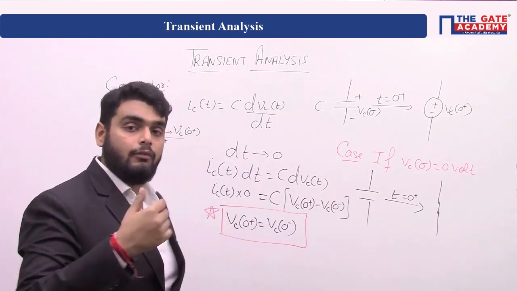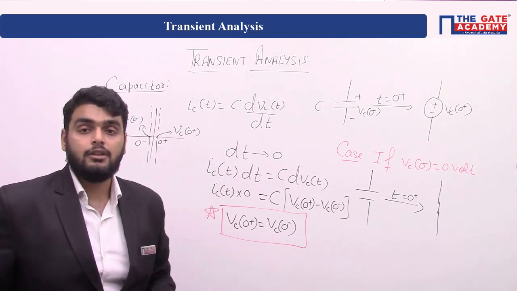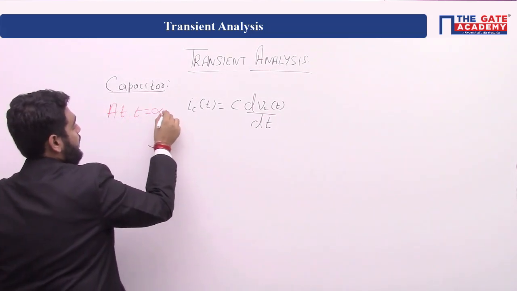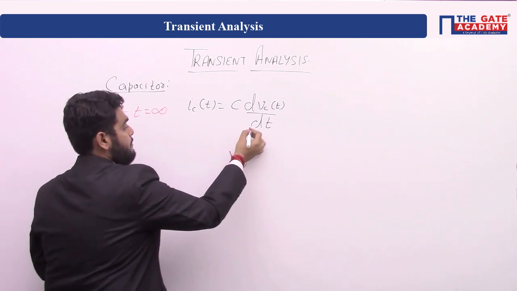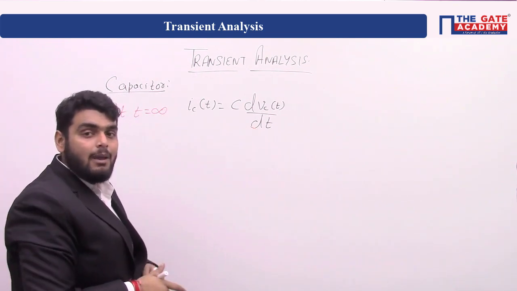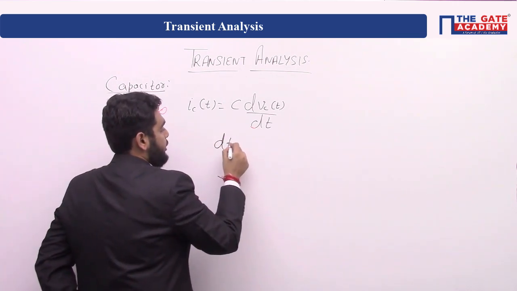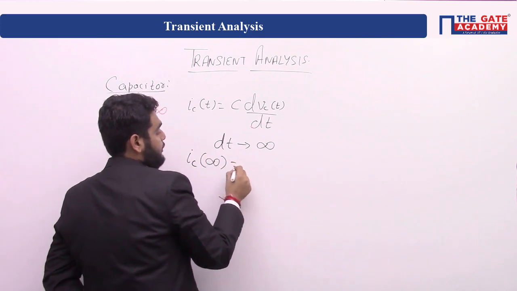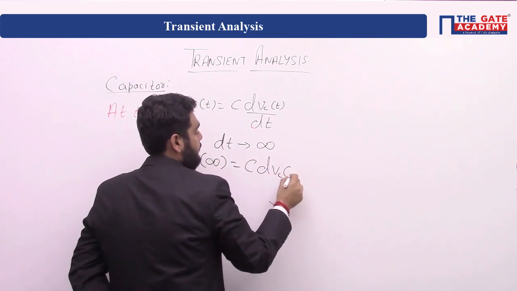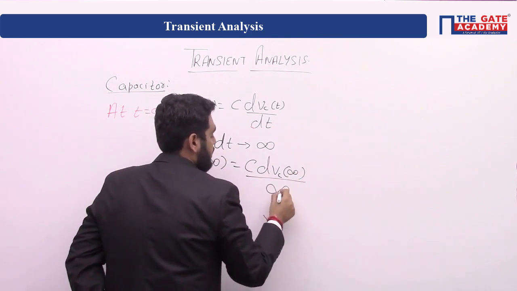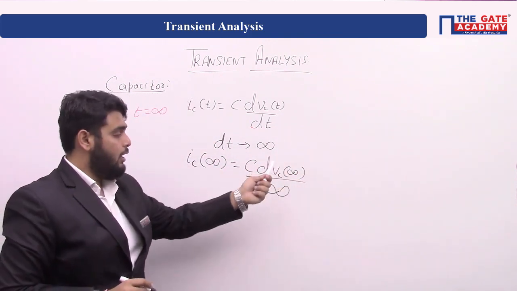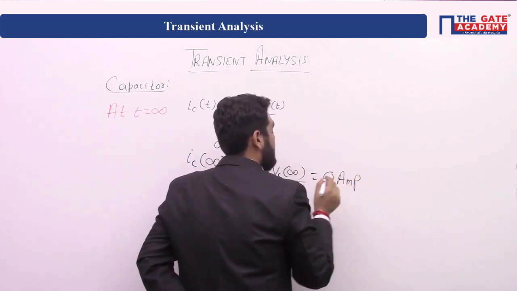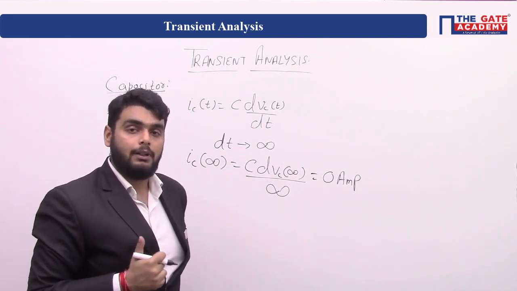Okay, now we will see at t equal to infinity, which is a steady state. At t tends to infinity, again we will use the same equation, change in time is how much? Correct? dt tends to infinity, which means current through the capacitor at infinity will be C dVc by dt, infinity upon infinity. Yes or no? Now, what is 1 upon infinity? It is 0 amp. 0 current, which means open circuit.